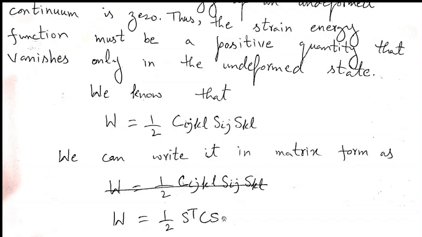So at the end, when you multiply all these, you will have a 1 by 1 single number: 1 by 6, 6 by 6, 6 by 1. After multiplication, you have a single number W, which is a scalar. So we can write this in the matrix form in this way.